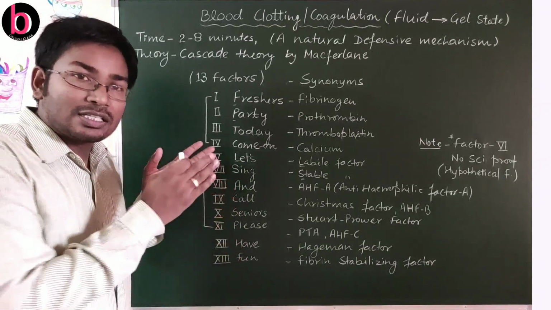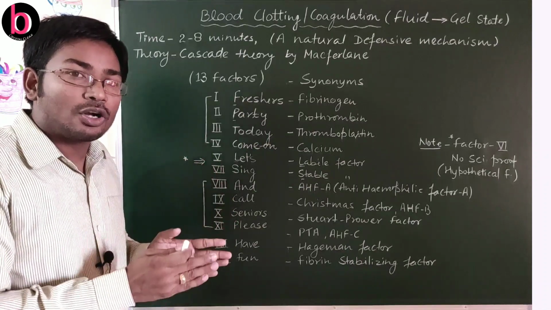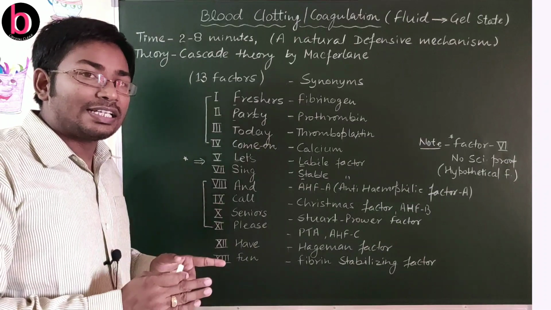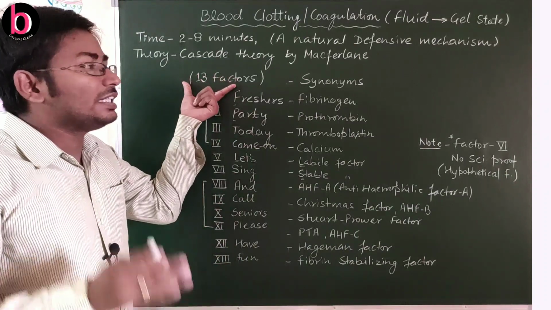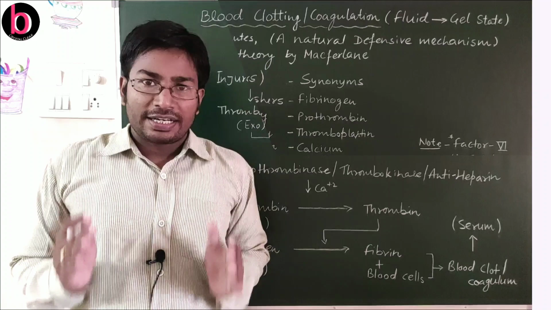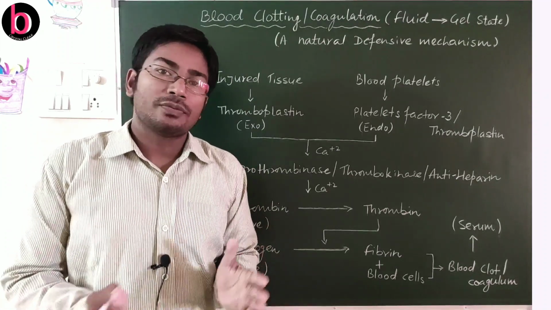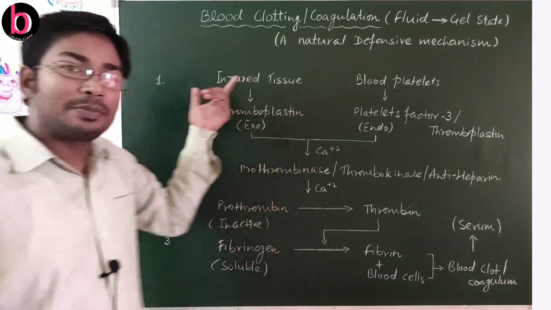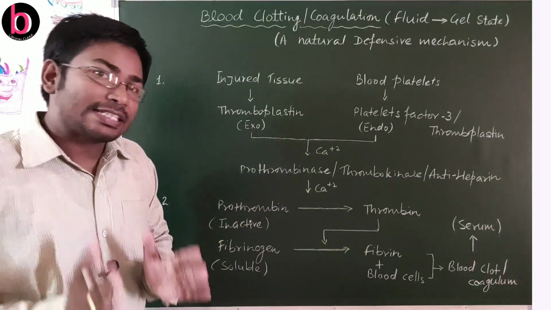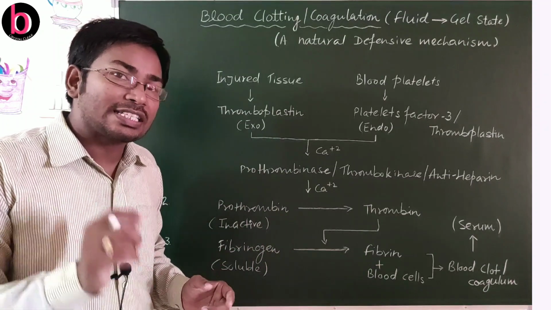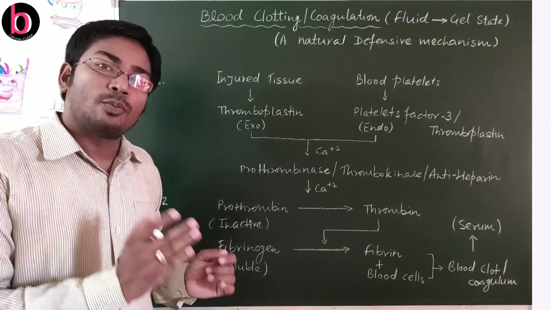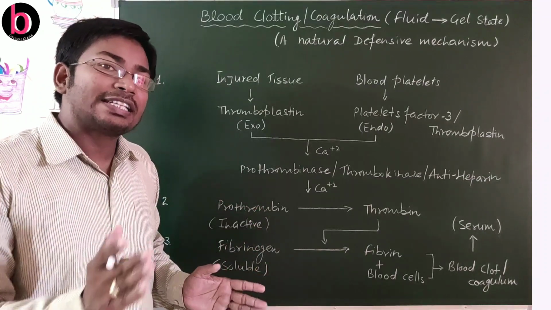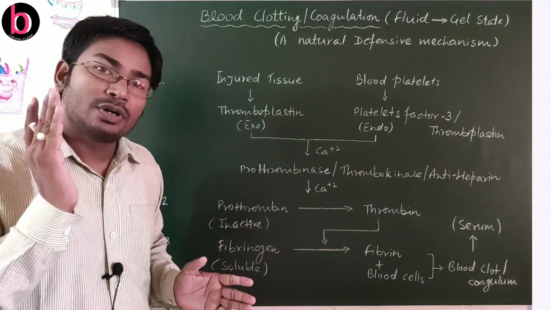So we are going to discuss further the process of blood clotting that is completed in 3 steps, but for completion of these 3 steps there is need of these 13 factors. Now about the steps of blood clotting. As we discussed, there are 3 steps. Step 1 is about synthesis of prothrombinase or thrombokinase. Step 2 is about thrombin, and step 3 is about synthesis of fibrin.